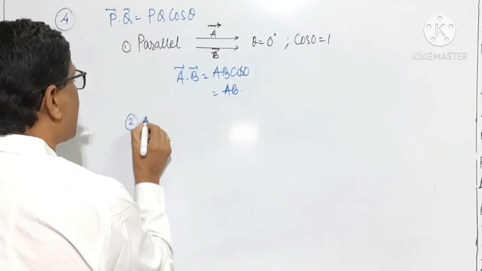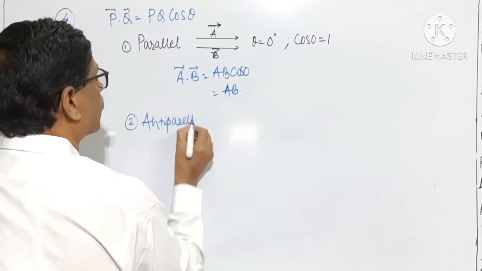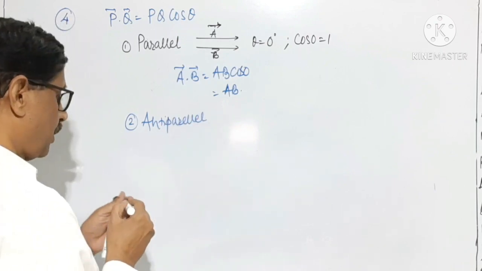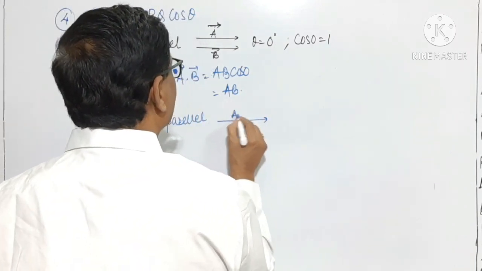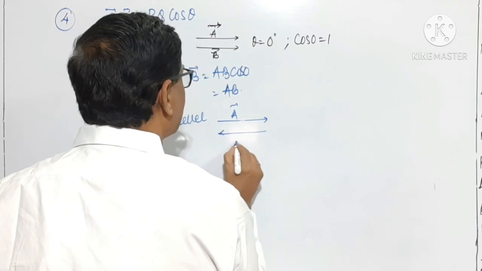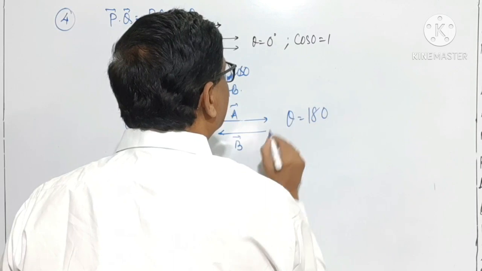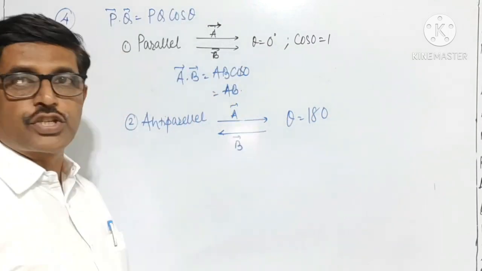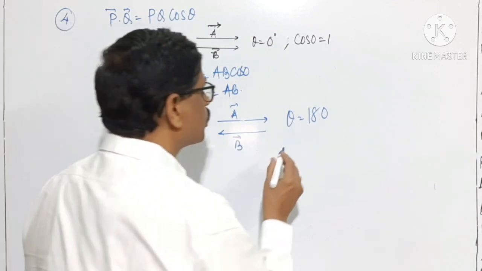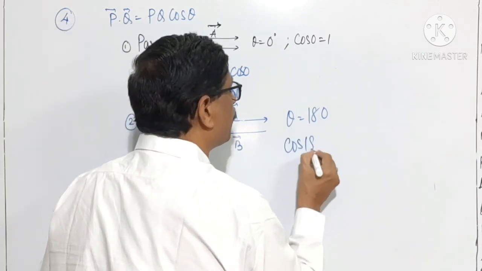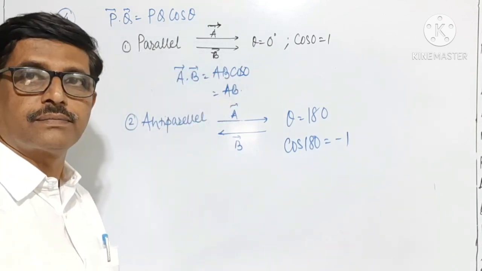If two vectors are anti-parallel to each other, anti-parallel vectors means that the two vectors are parallel to each other but in opposite directions. In that case, the angle between the two vectors is equal to 180, and cos of 180 is equal to -1.